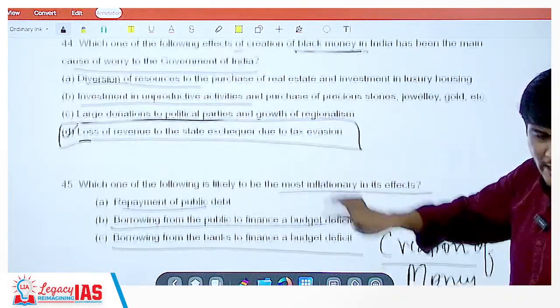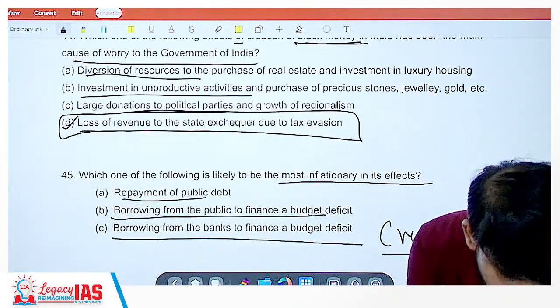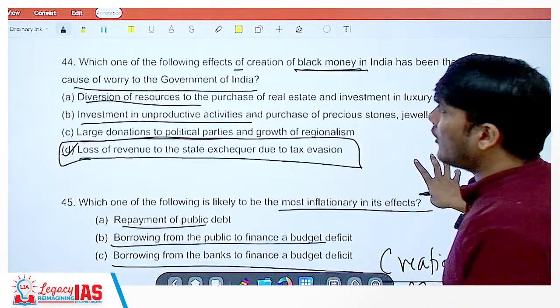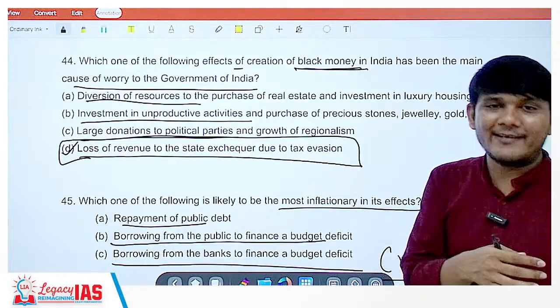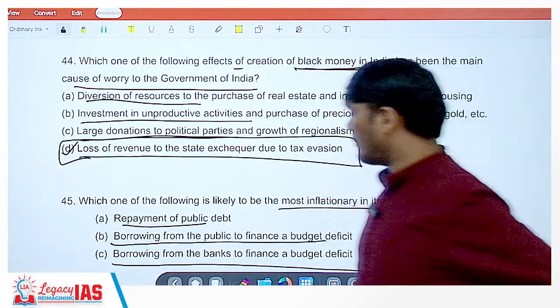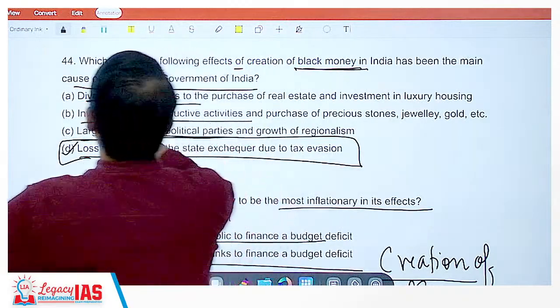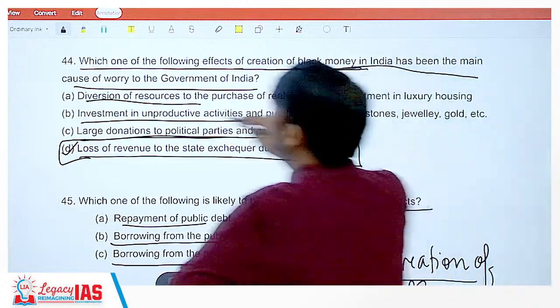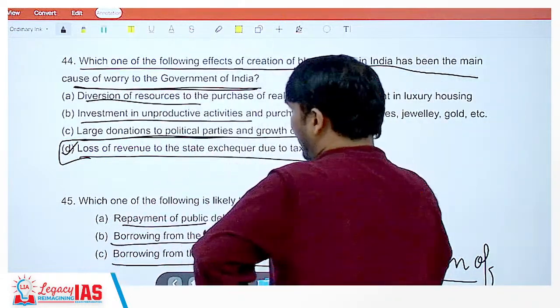Coming on to this, I think someone has asked, sir, why not option C for 44? I'll tell you why not, because we have to understand the direct impact. Please see what is happening. Which one of the following effects of creation of black money in India has been the main cause of worry of the government of India?